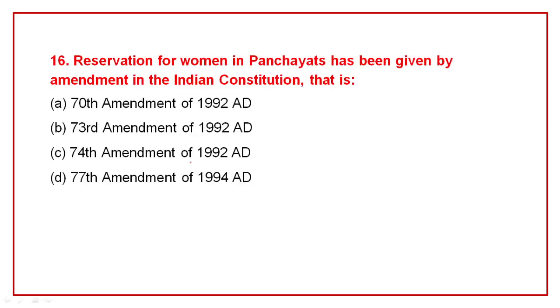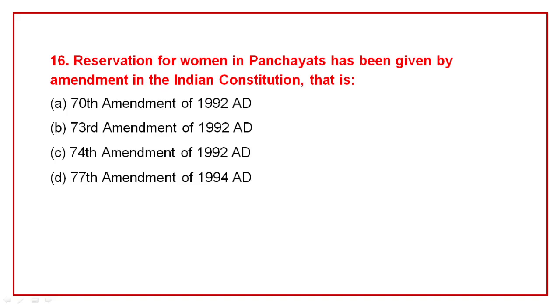Question number 16. Reservation for women in panchayats has been given by which amendment in the Indian Constitution? 17th Amendment of 1992 AD, 73rd Amendment of 1992 AD, 74th Amendment of 1992 AD, 77th Amendment of 1994 AD.